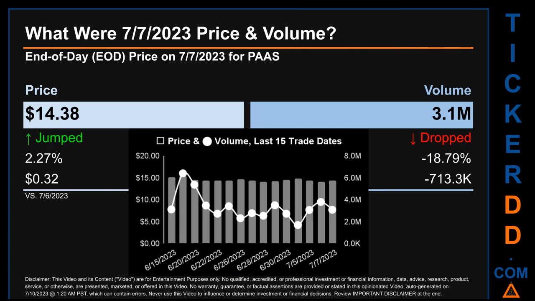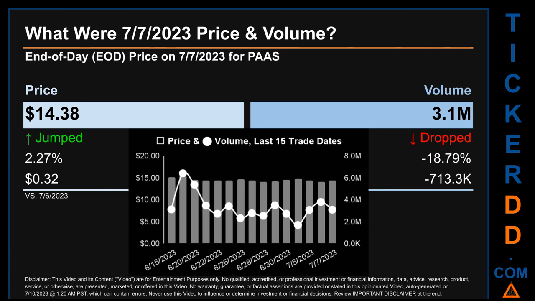What was end-of-day price and volume for PAAS? On Friday, July 7, 2023, PAAS had an end-of-day price of $14.38 and volume of about 3.1 million. Compared to the previous trading day, the price jumped 2.27%, gaining 32 cents, while volume dropped 18.79%,